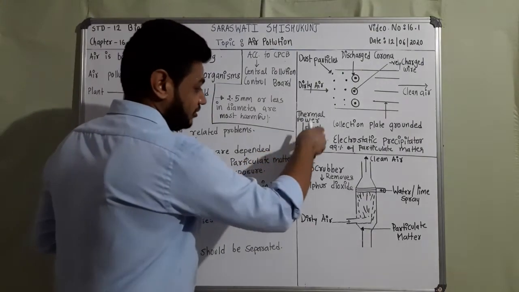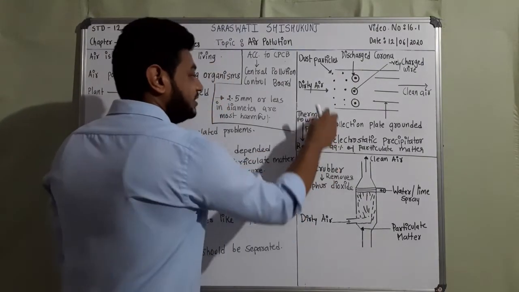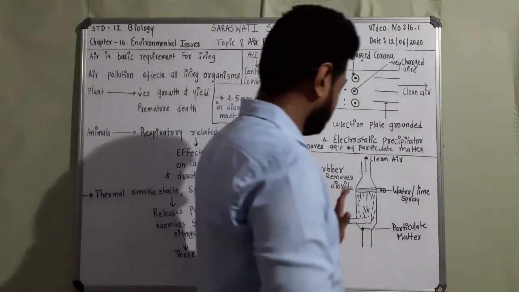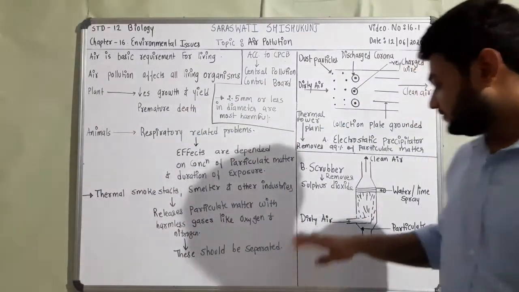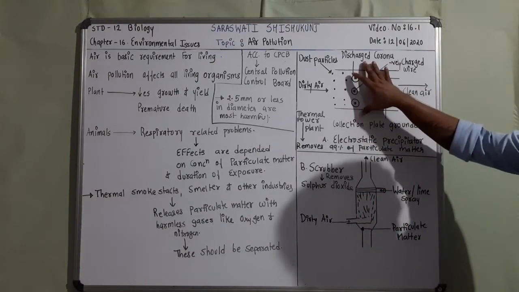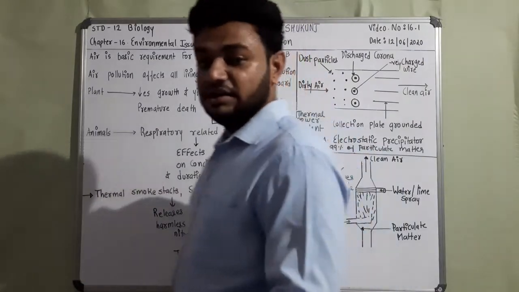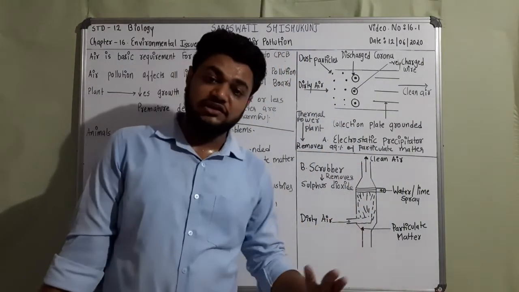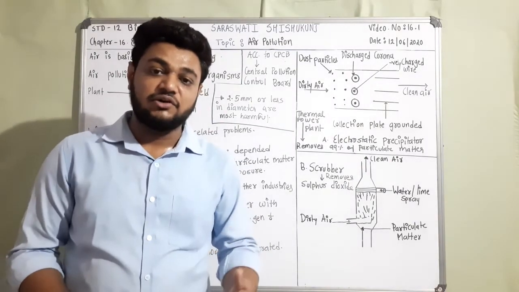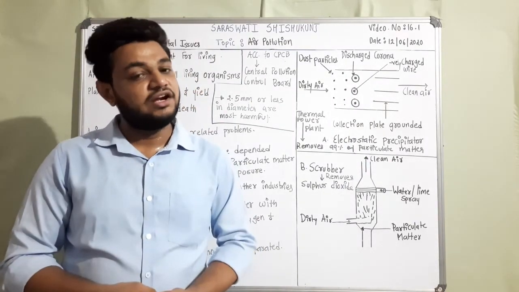So this was about these things. The main two things are of 2 marks. You have to remember the functioning of the electrostatic precipitator and the functioning of the scrubber. Scrubber removes harmful gases like sulfur dioxide, and the precipitator removes the particulate matter. Okay, so we will now discuss vehicular pollution and noise pollution.